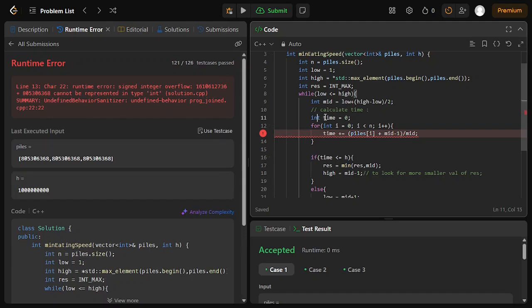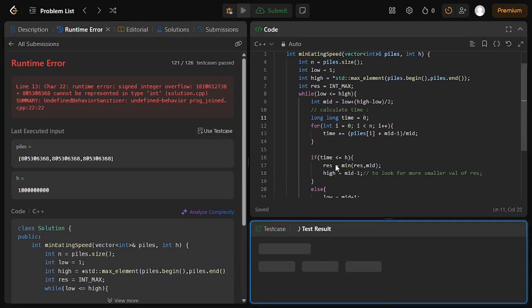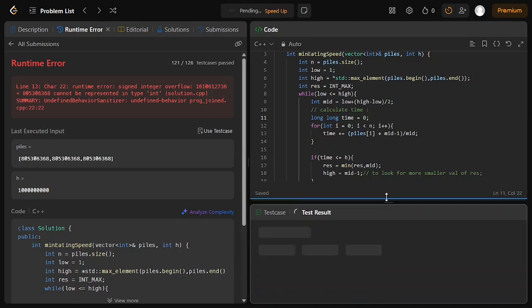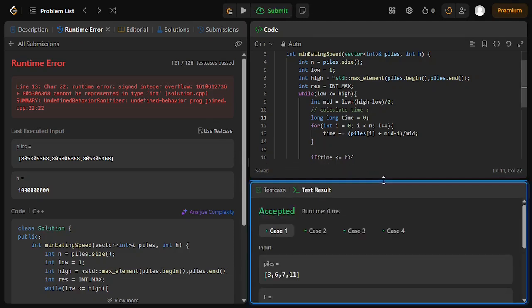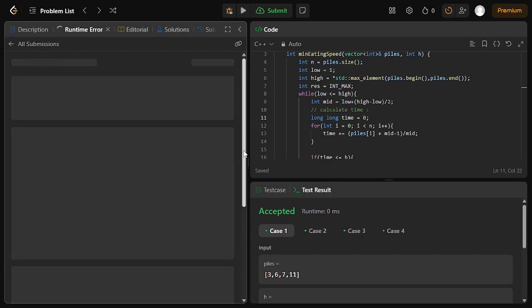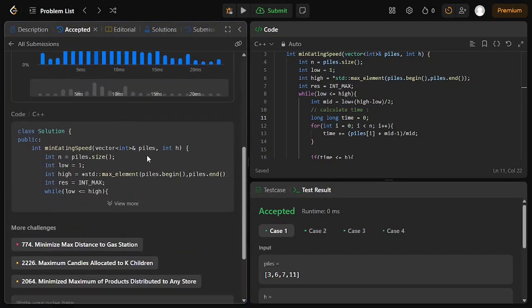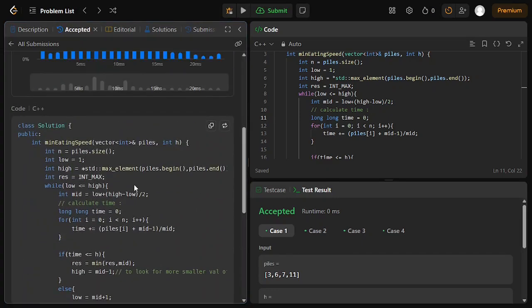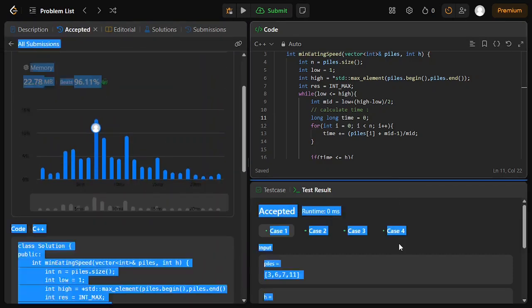Okay, so we can take it as long. Now see if it works. Yeah, the solution is working. I guess now the code should be running. Okay, so my code is running and it works for larger test cases too.